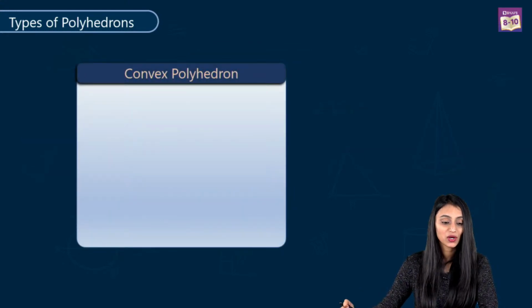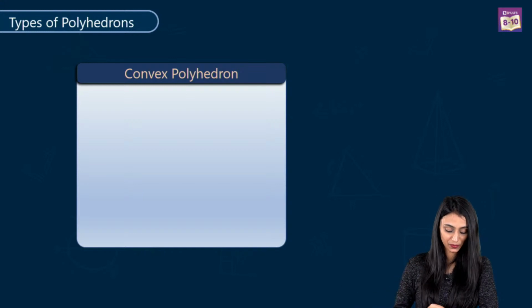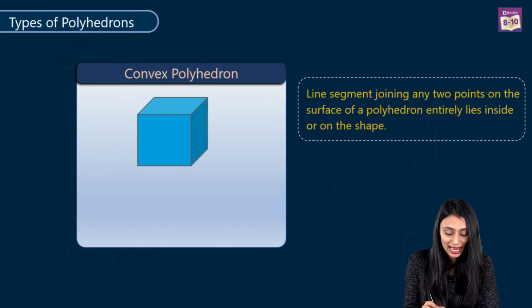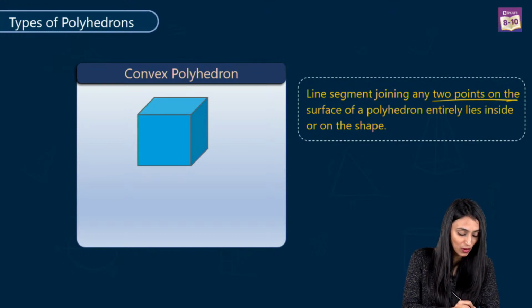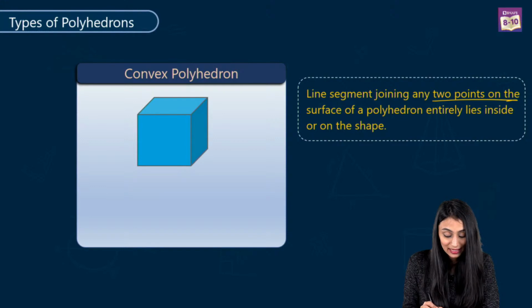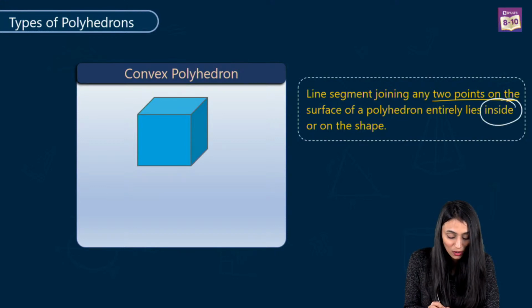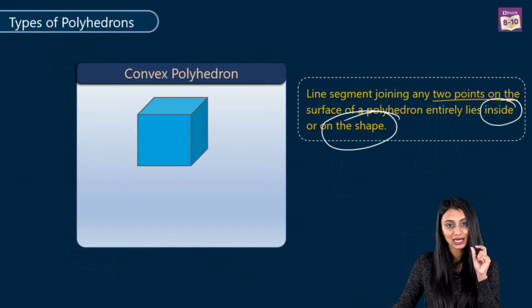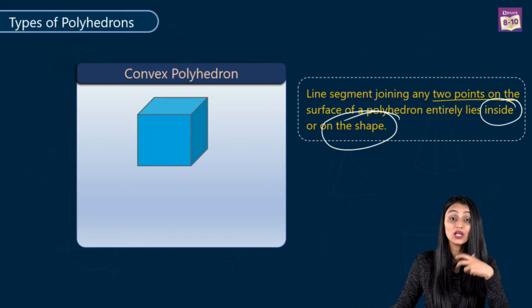we will talk about the convex polyhedron first. So what is a convex polyhedron? Basically, a line segment joining any two points on the surface of a polyhedron entirely lies inside or on the shape. This is the important keyword over here. So those line segments should lie either inside or on the shape.